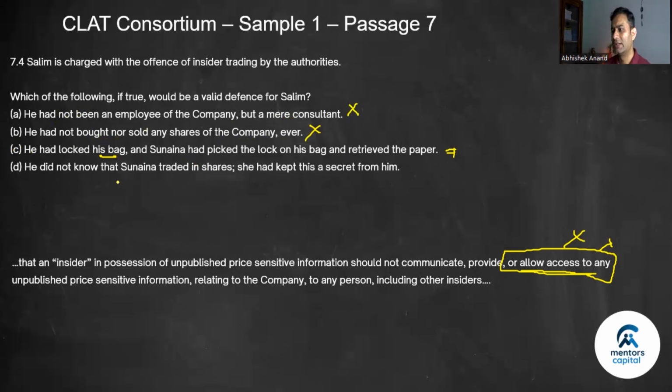Let's look at D. He did not know that Sunaina traded in shares. That again is not a condition. If you allow access, you are guilty of insider trading. C, not that great, but better than the lot. So therefore, C is the correct answer.